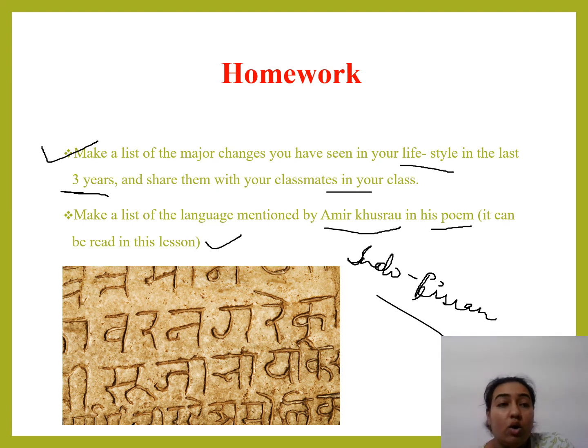Fine. So this brings us to the end of this topic about Jati Varna system and what is the importance of Sanskrit. So I hope the concept is clear to all of you students.